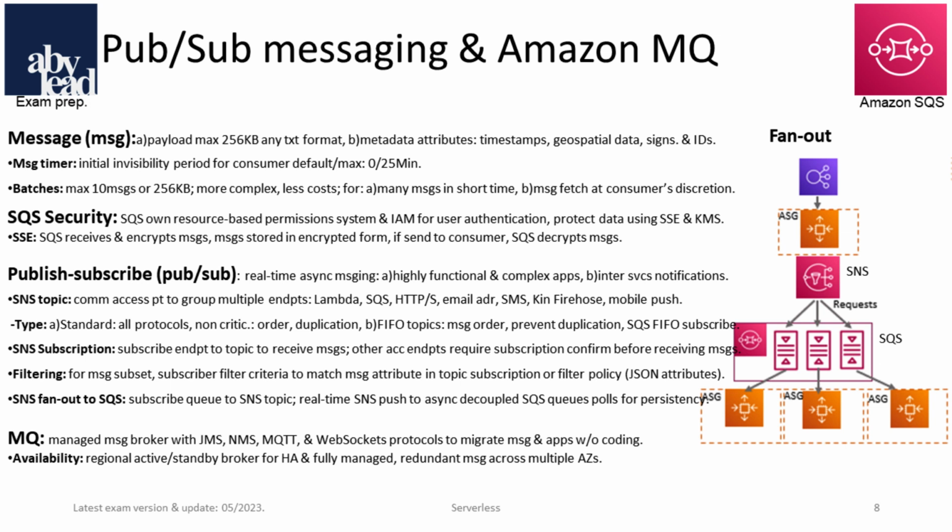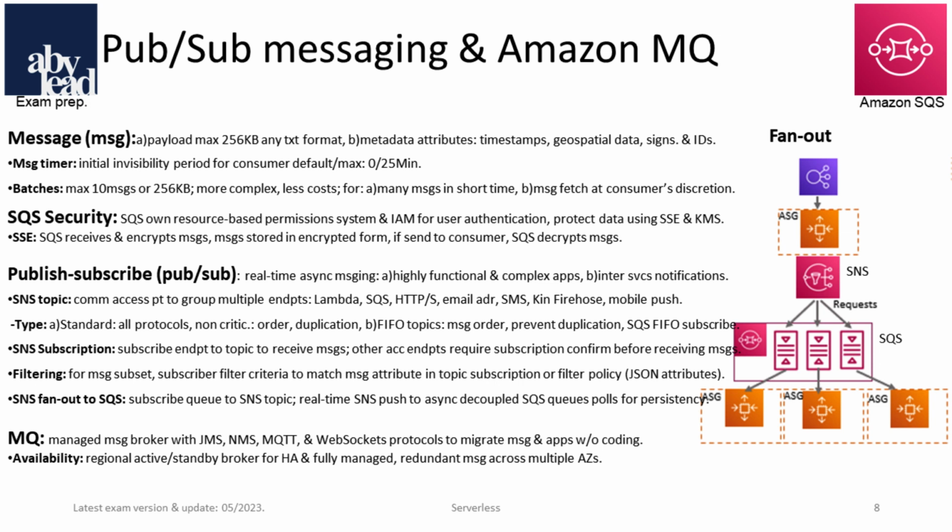With this, you can integrate the already mentioned strengths of SQS into messaging solutions such as the pub/sub messaging. It's a real-time asynchronous model for highly functional and complex apps, or a notification network between services. One main component is the SNS topic as a central access point to group multiple endpoints with Lambda, SQS, HTTPS, or other services. The endpoint for each message consumer has to be subscribed to the SNS topic to receive messages.